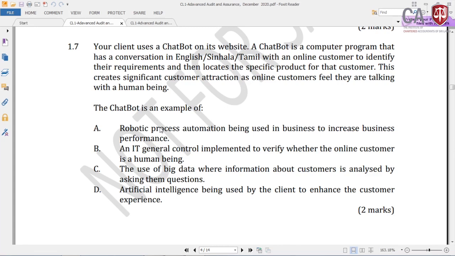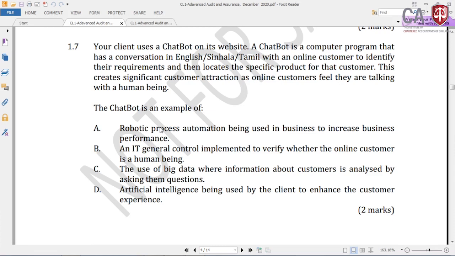So you need to understand the concept: what is meant by artificial intelligence, what is meant by robotic process automation, and blockchain. These three concepts. If you have the meaning of these three in your mind, you can answer this question. Option A: robotic process automation being used in business to increase business performance.